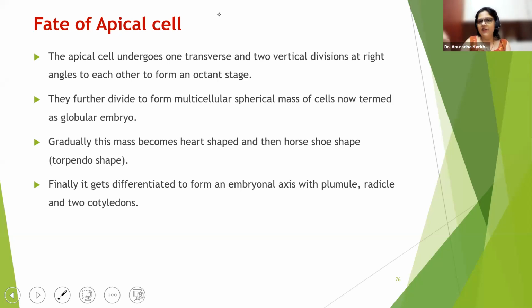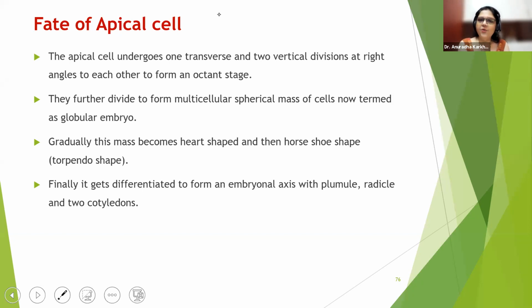Apical cell first underwent a first transverse division, then one vertical division, and another vertical division at right angles to the first, to form an octant state. Octant to globular, globular to heart, heart to horseshoe, and from horseshoe stage onward two cotyledons will form. Torpedo is another name for the horseshoe shape.